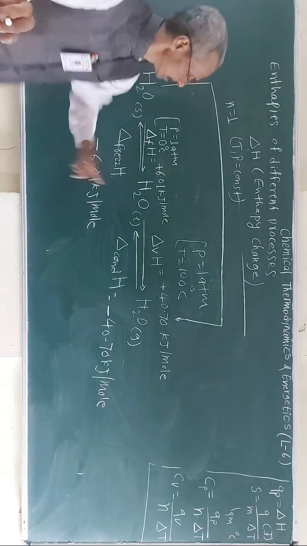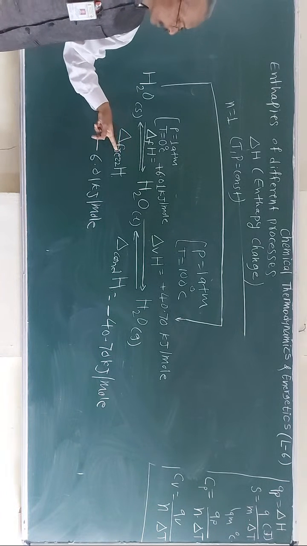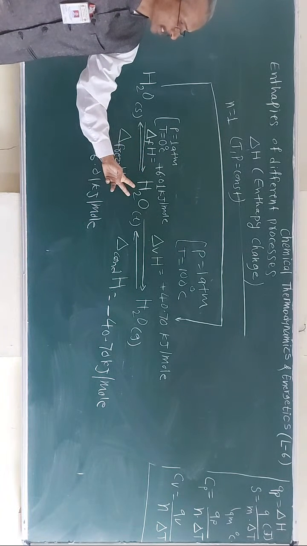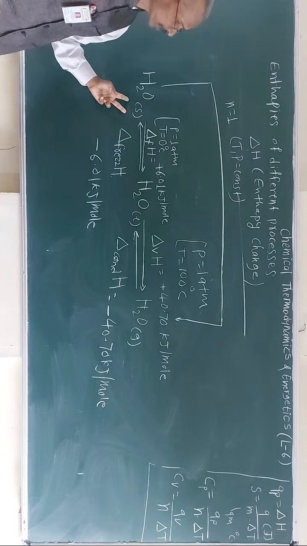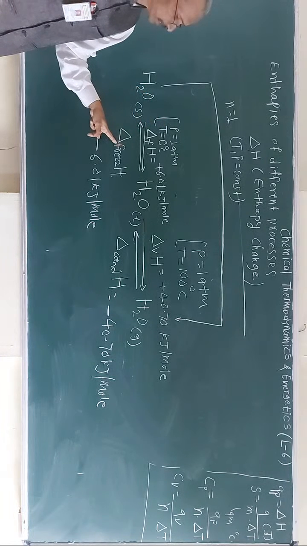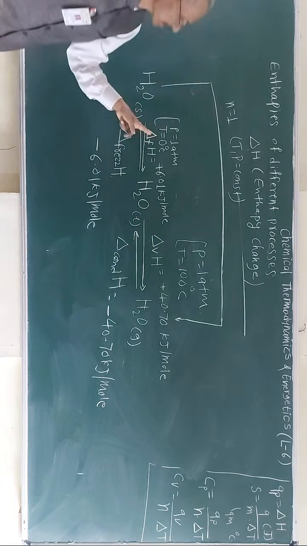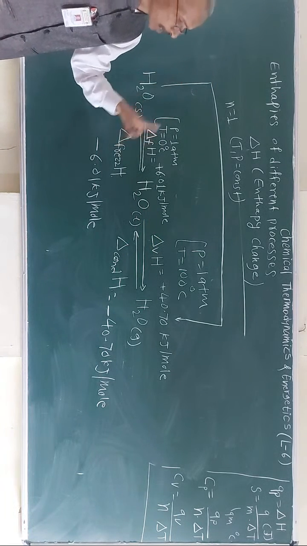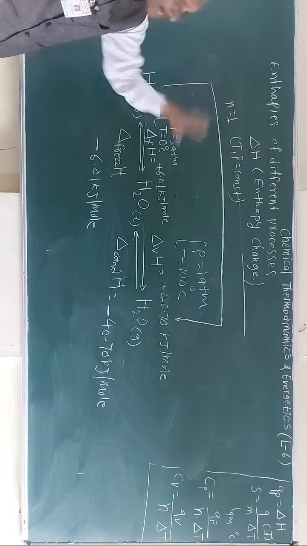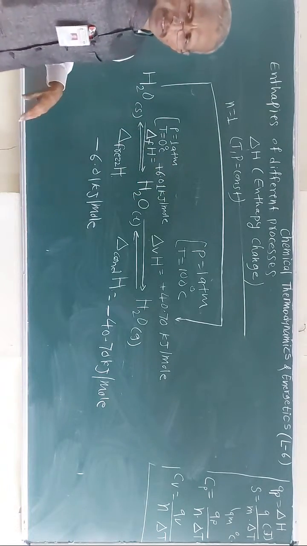This is very important. Or the enthalpy change for the freezing process, right? When 1 mole of the liquid substance is converted into the solid substance at constant pressure and constant temperature, that is the enthalpy of freezing, enthalpy of condensation, enthalpy of vaporization, enthalpy of fusion. So 1 mole of the substance is considered for the particular change, and temperature and pressure must be constant every time. Okay.